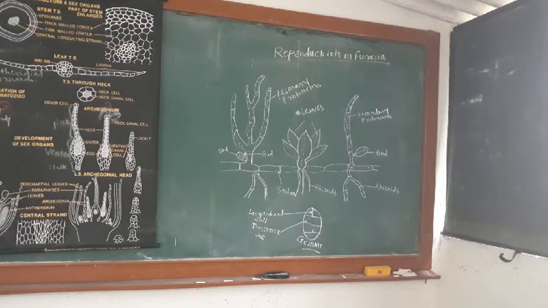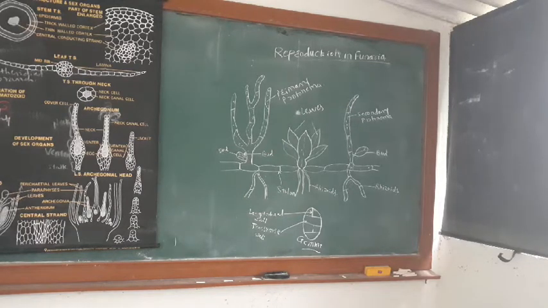Today we deal with reproduction in Planaria. Planaria is a bryophyte. It can grow during the rainy season in areas where there is high rainfall.